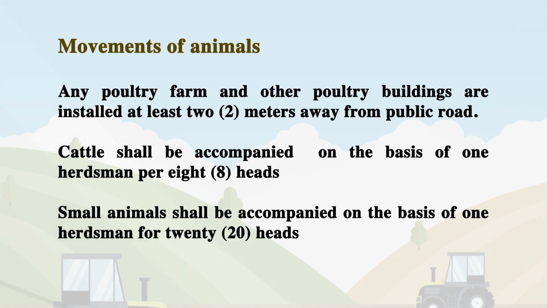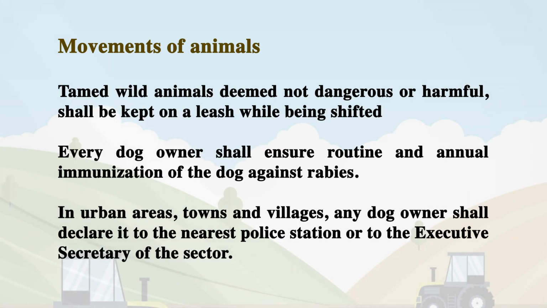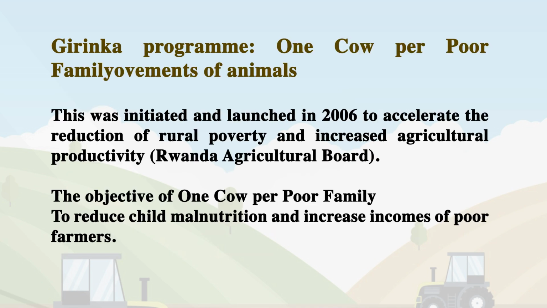Cattle shall be accompanied by herdsman on the basis of one herdsman per 8 heads. Small animals shall be accompanied on the basis of one herdsman for 20 heads. Tamed wild animals deemed not dangerous or harmful shall be kept on a leash while being shifted. Every dog owner shall ensure routine and annual immunization of the dog against rabies. In urban centers, towns, and villages, any dog owner shall declare it to the nearest police station or to the executive secretary of the sector.